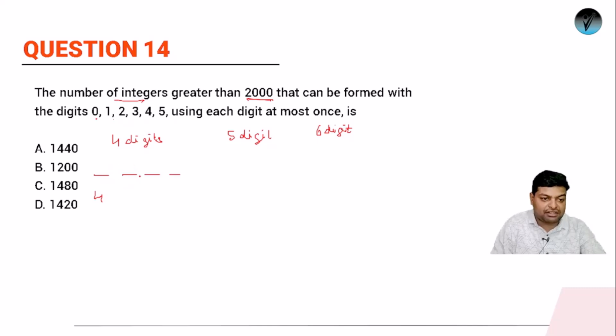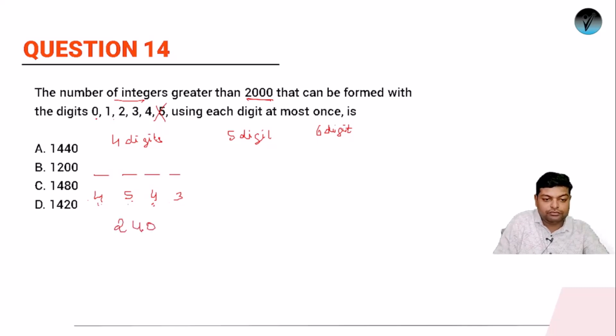Now there is no restriction here. You can fill anything here, 0, 1, 2, but any number might have been used already. Suppose this was filled by 5. Now we don't have the luxury of using 5 again, because each number can be used at most once. So this can be filled in 5 different ways, this in 4 different ways, and this in 3 different ways. So what will be the total count? 4 into 5 is 20, 20 into 4 is 80, and 80 into 3 is 240.